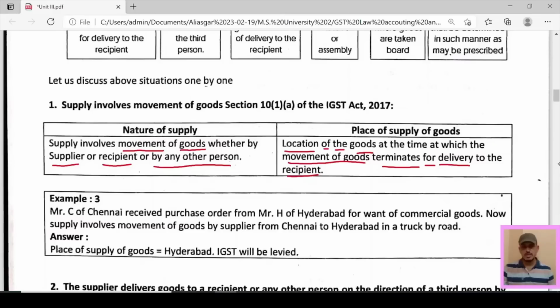Mr. C of Chennai received purchase order from Mr. H of Hyderabad for want of commercial goods. Now supply involves movement of goods by supplier from Chennai to Hyderabad in a truck by road.